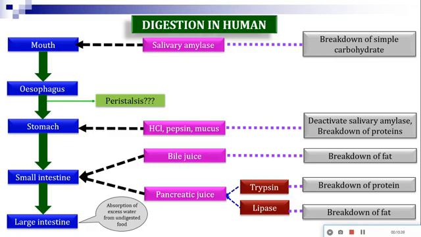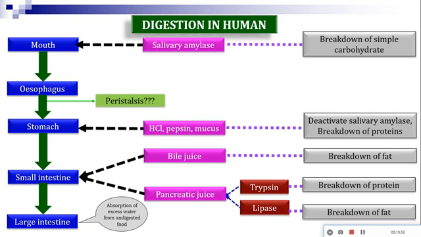Moreover, being acidic in nature, it kills microorganisms. If any microorganism comes along with our food particle, it will be killed by HCl. So this is very, very important. HCl has two functions. First, it deactivates the saliva or salivary amylase.